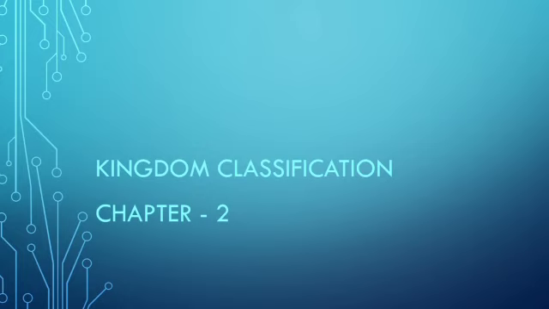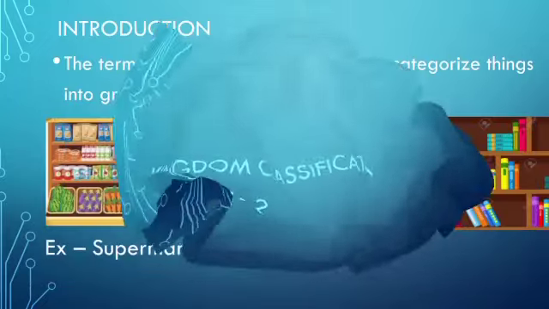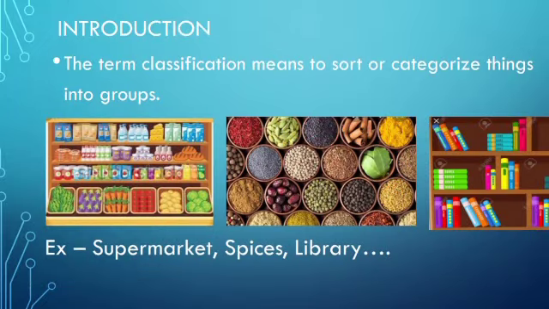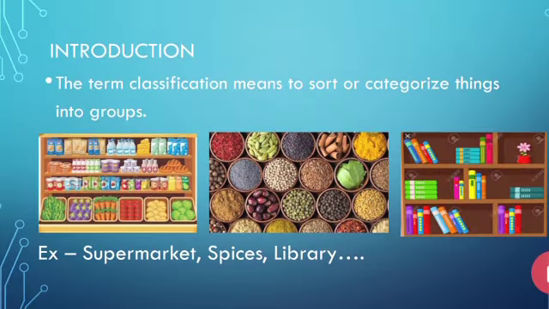And today we are going to start a new chapter from your biology book of Standard 7, which will be included in your half yearly examination. Name of the chapter is Kingdom Classification. So let us begin with the definition of classification. What is the meaning of classification?